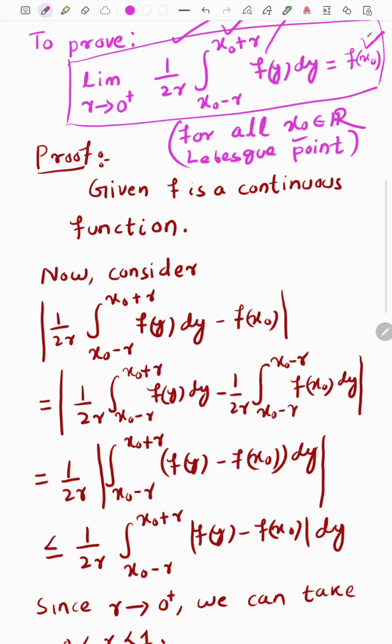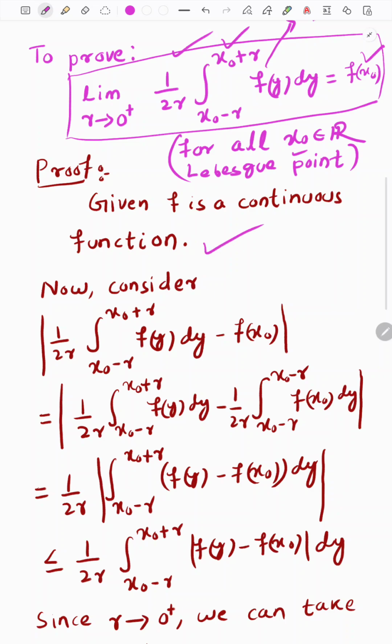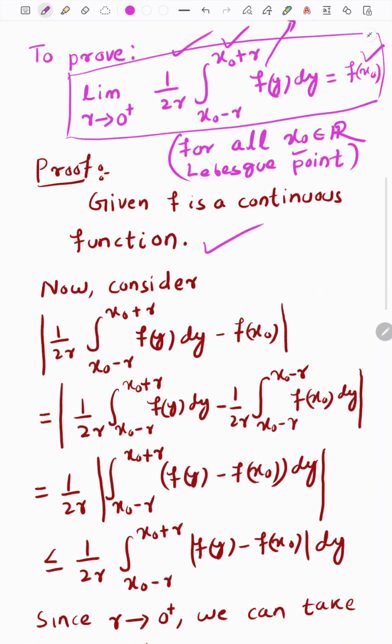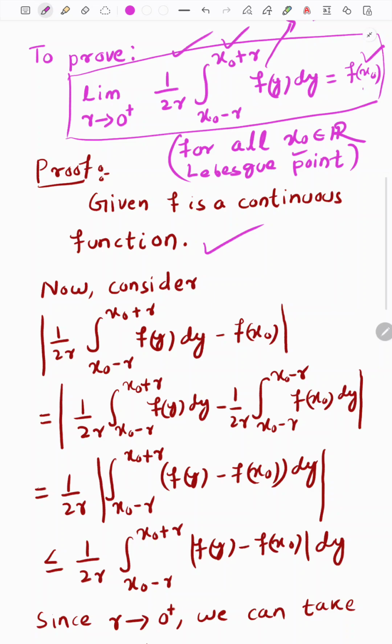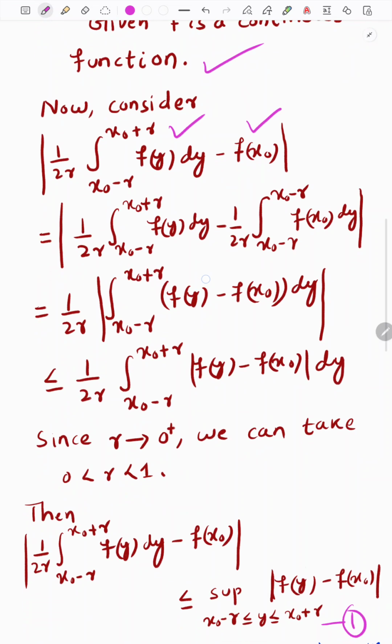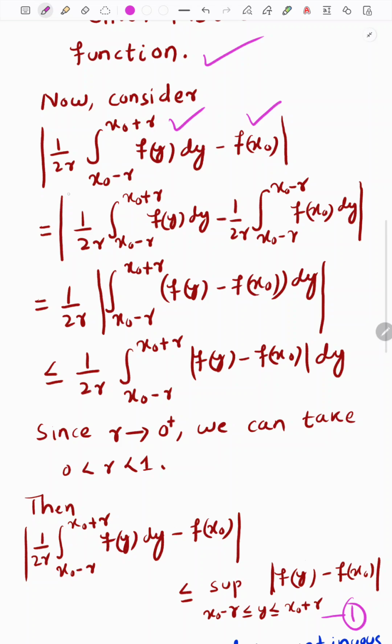So let us proceed to prove this limit. Given that f is a continuous function, now I will consider this limit. I will show that this limit converges to this, so I will consider the difference, by using the usual definition of limit. I will consider this function minus the limit point, and I will estimate it. This term is kept as it is, and this term can be written in this way.